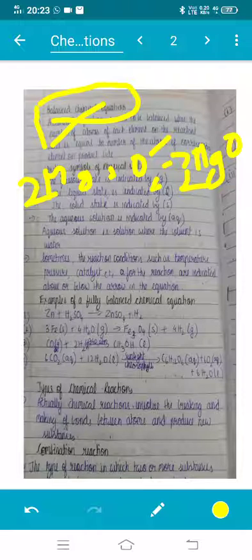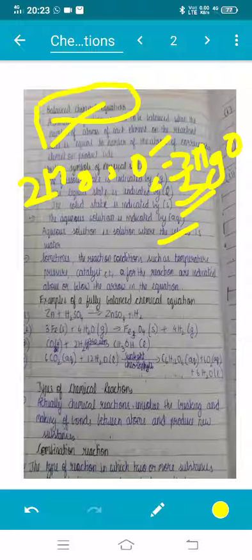Okay, how do we write the symbols of the physical states in a balanced chemical equation? The gaseous state is represented by g, the liquid state is represented by l, and the solid state is represented by s. Then there is another type also, the aqueous solution. The aqueous solution means the solution where the solvent is water.